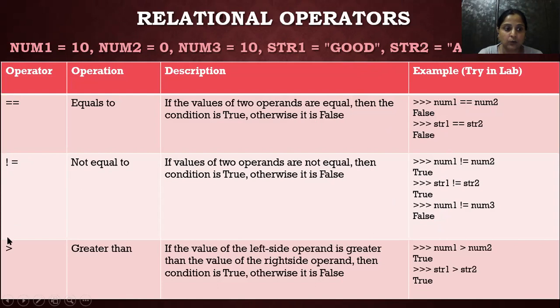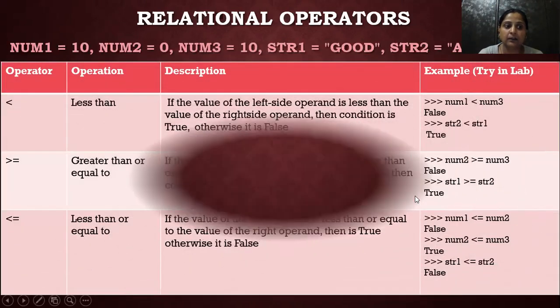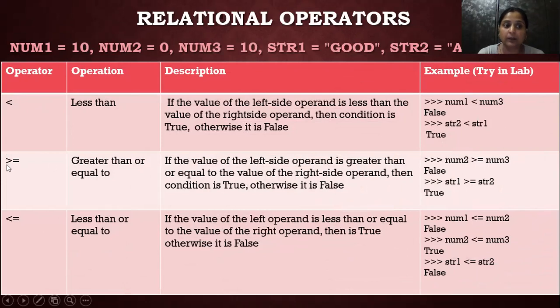So next are less than, greater than, or equals to. Greater than or equals to means either the condition will be greater or equal. For greater than or equals to, you will get true if either the first value is greater or equal. Let's see an example.